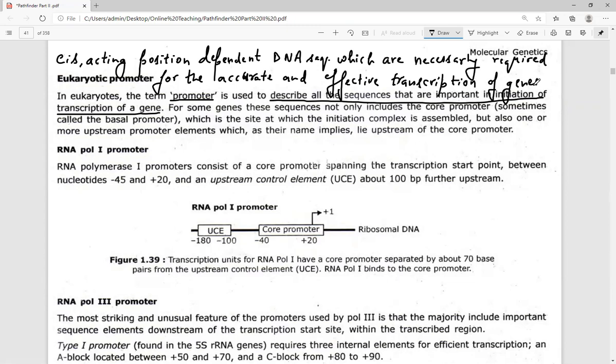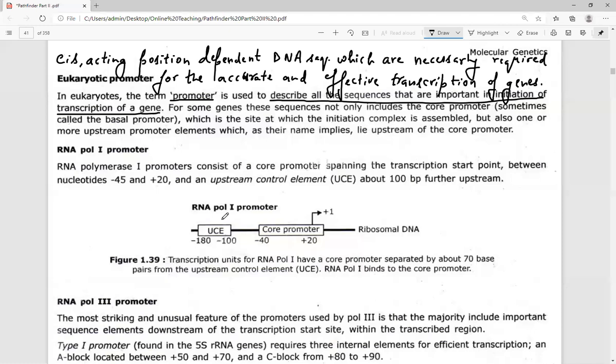So all those sequences which are necessarily required for the accurate and effective transcription of genes are referred to as eukaryotic promoters. The eukaryotic promoters can be described into the RNA polymerase 1, RNA polymerase 2nd, and RNA polymerase